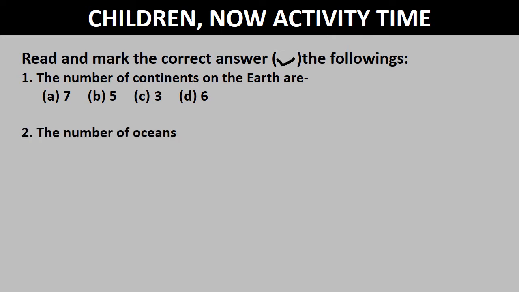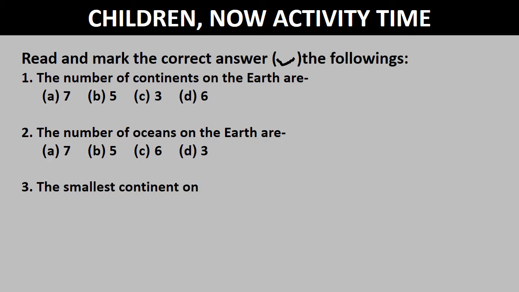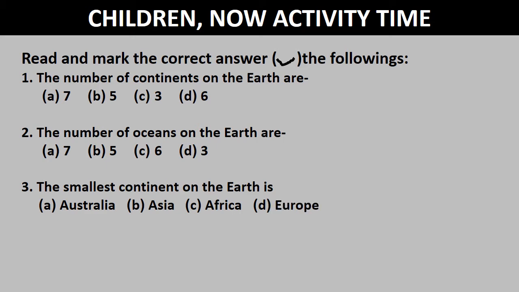The number of oceans on the earth are 7, 5, 6, 3. The smallest continent on the earth is Australia, Asia, Africa, Europe.